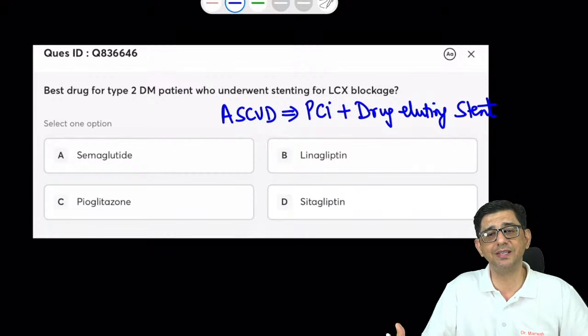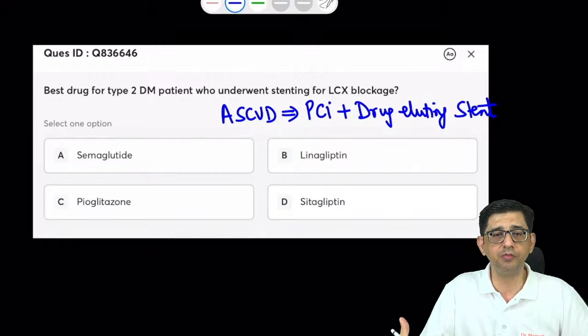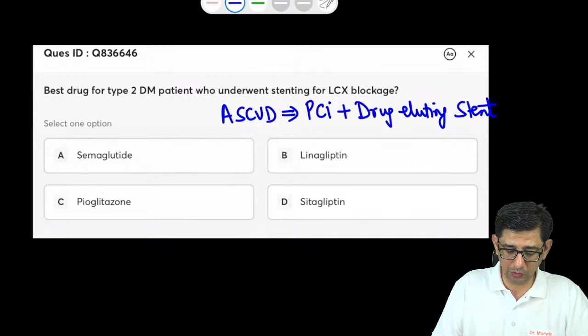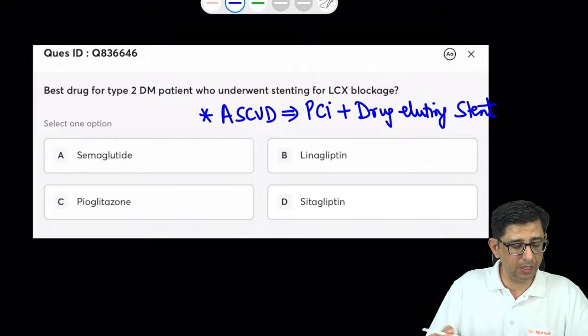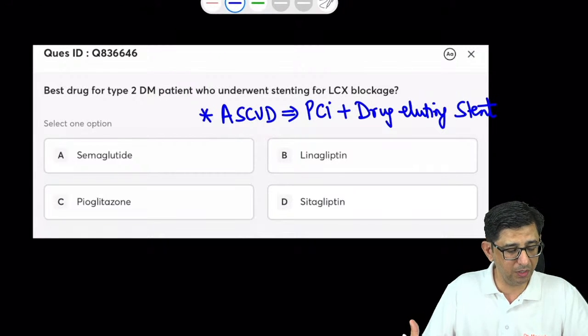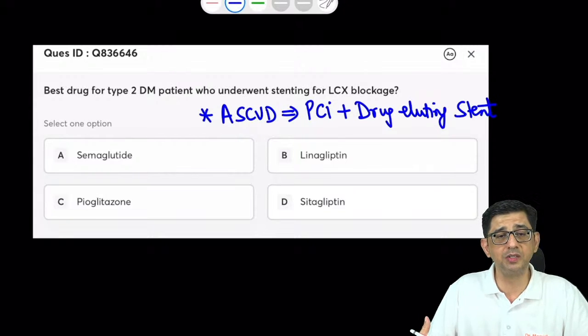So this person is already having established atherosclerotic cardiovascular disease, and this is one point that I've already highlighted multiple times. I'm doing it once again to emphasize this fact before you, that in every diabetic who's having a very high incidence of atherosclerotic cardiovascular disease, you need to start the patient on GLP-1 receptor agonists. I'm getting a mixed response in this one, guys. Pioglitazone is contraindicated. Pioglitazone तो heart disease में worsen करता है ना.